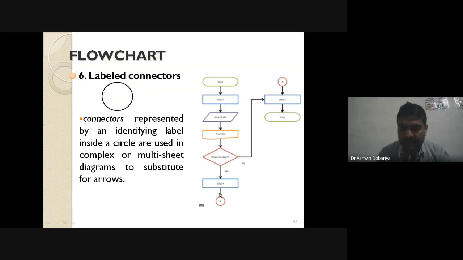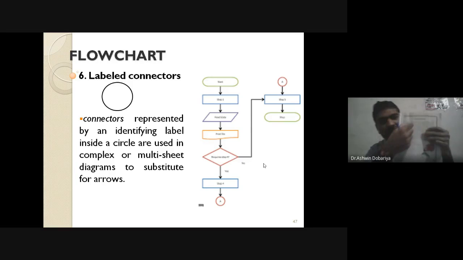Now, after this process, you don't want to go to the next page, but draw the remaining part on the same page, in the second part. Suppose this is a page, for example my book, and I'm drawing my flowchart here, and the flowchart is too long, but I don't want to go to the next page. The remaining part I want to draw on the same page.